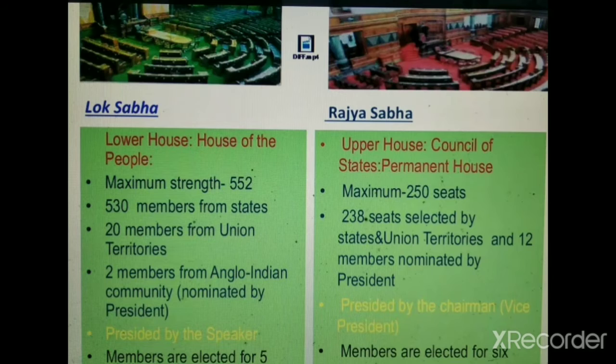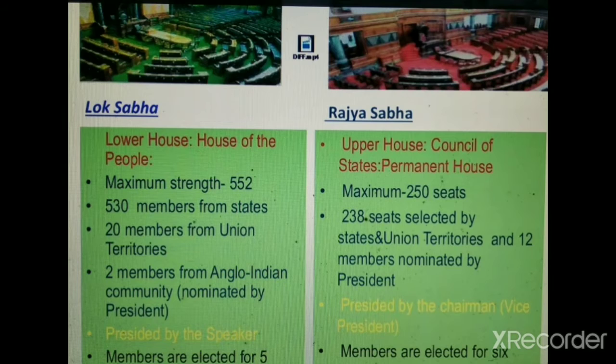Now come to the Rajya Sabha. It is also known as the Upper House and commonly known as the Council of States. The maximum strength of Rajya Sabha is 250. It means it has 250 seats. 238 seats are selected by the states and union territories, and 12 members of Rajya Sabha are nominated by the president from different fields.